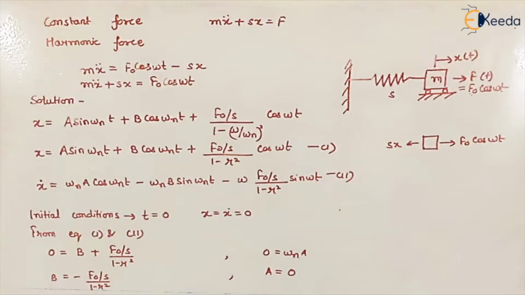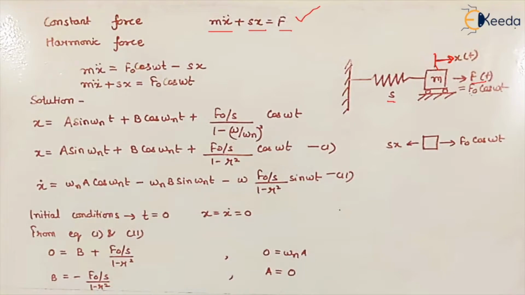So let's assume a system, a mass m, which is attached to a spring of stiffness s. Now if a constant force F(t) had been applied on the system, causing displacement about its equilibrium position, the general equation of motion would have been mass into acceleration, m x double dot, plus the spring force, equal to the constant force applied.